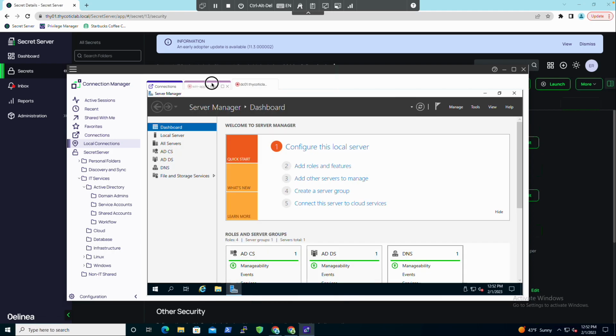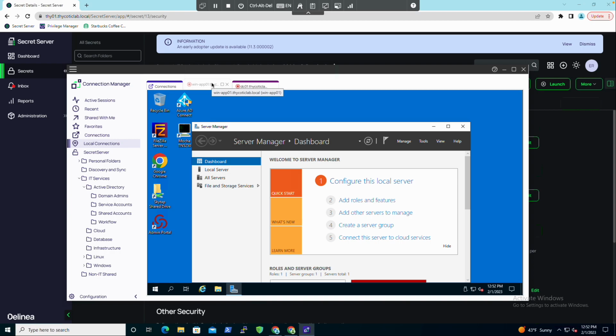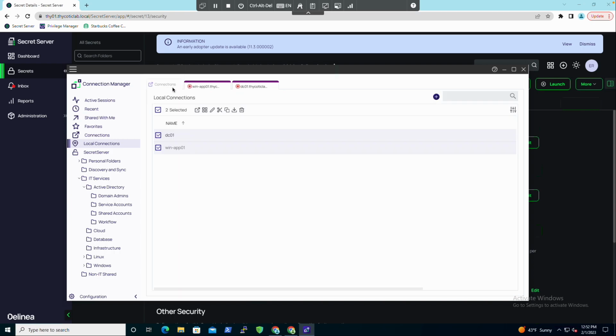Now, it doesn't have to be RDP sessions. You could have RDP and SSH sessions. So maybe you're doing some Windows and some Nix-based type administration. You could launch both of those in there. You could even launch multiple scripts at the same time. So if you've got like an SSH script or something as a launcher in here, you could have those launch across all those different servers too. So that is also an option.